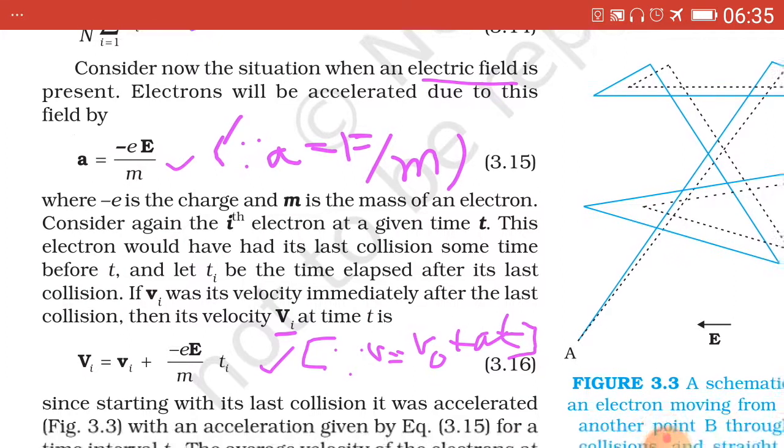Now if we consider the velocity Vi, denoted by capital letter, at time t, then it will be capital Vi equal to small vi plus minus eE upon m into ti. Why? Because from the standard equation of motion, V equal to V0 plus at, here instead of V0 we have the initial velocity vi, and the a value we have substituted from above, so we get this equation, which has again been tick marked.